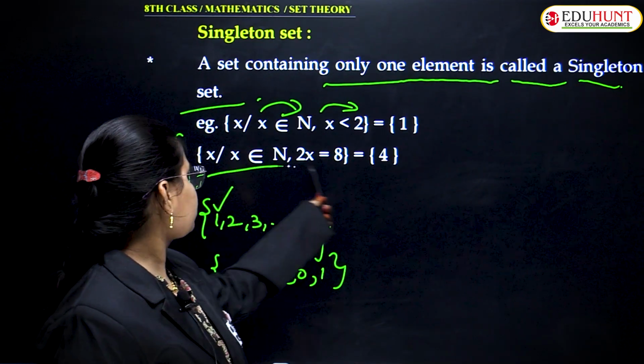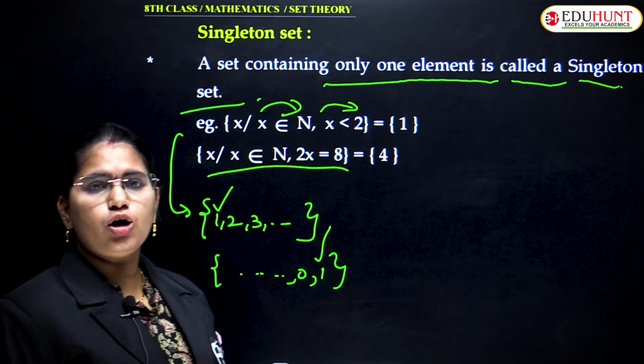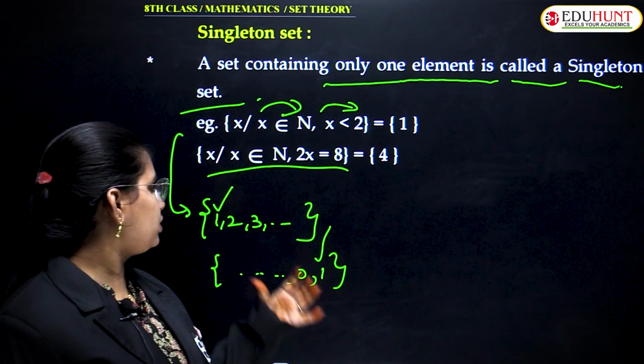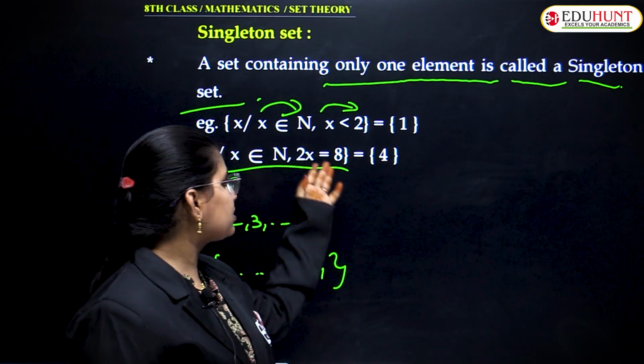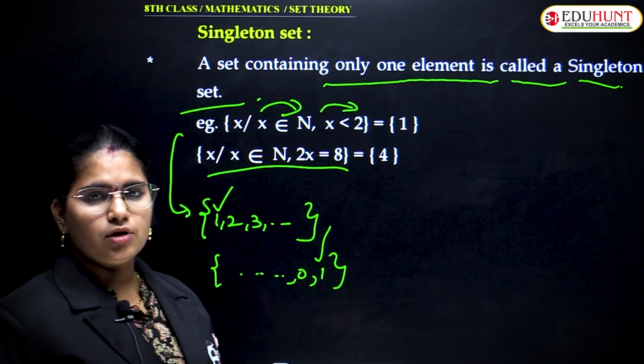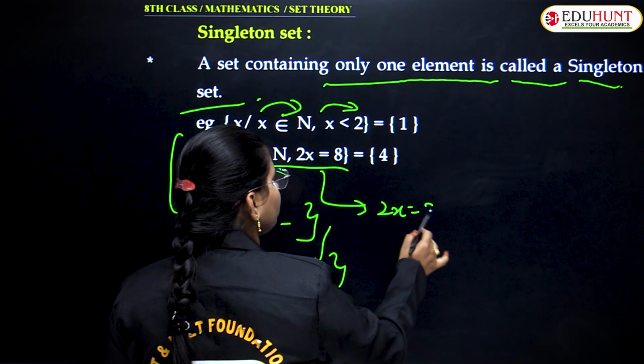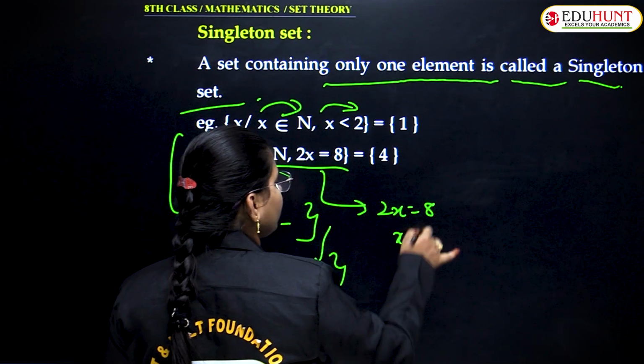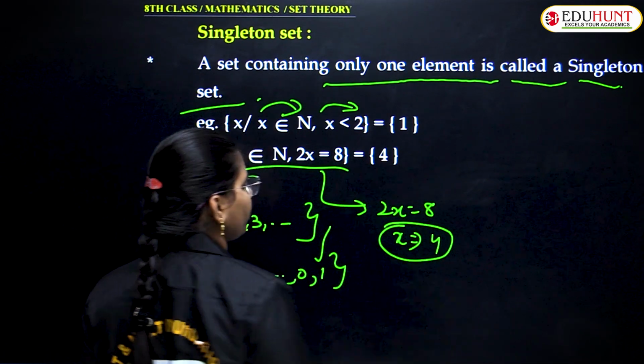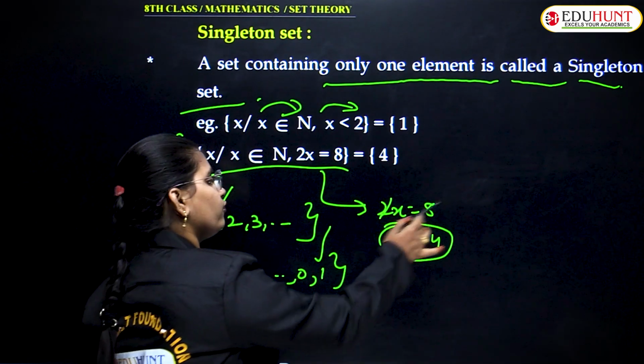Next one. x belongs to N, and I am telling you another example. 2x is equal to 8. So 2x is equal to 8. What is the value of x from here? x is equal to 8 divided by 2, which is 4. Right? 2 ones are 2, 2 fours are 8.